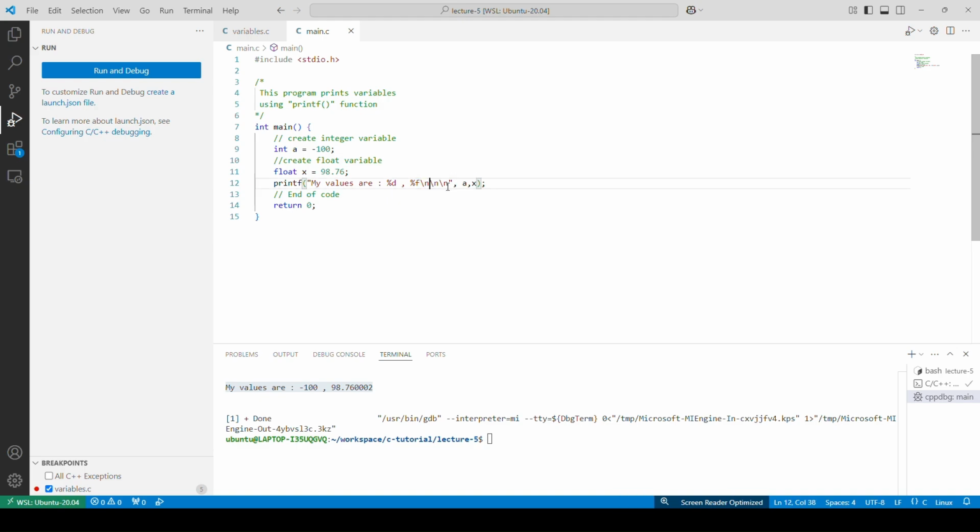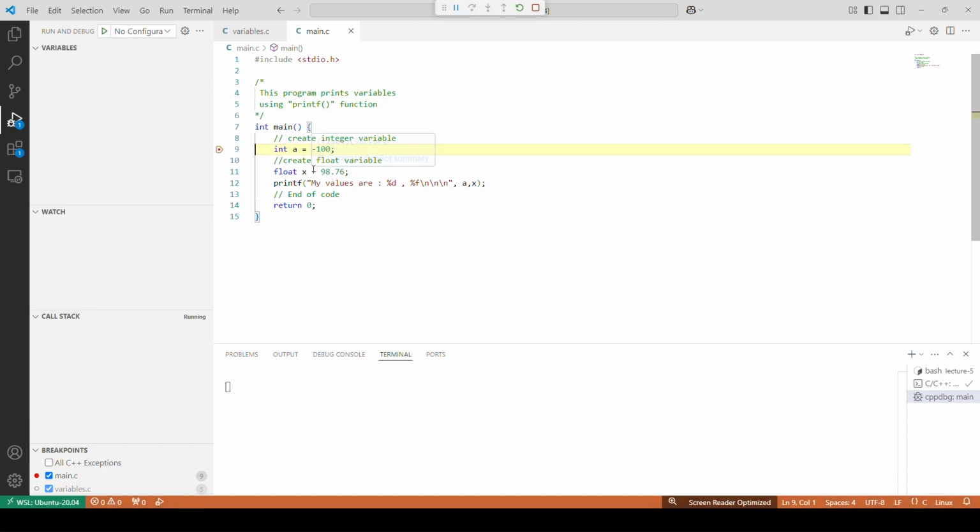I give \n. You can give it multiple times so that many blank lines will be added after your message. As I gave %d first, I have to give an integer, and then a float. The values of these two will be printed. We will run this. In Visual Studio Code you can add a breakpoint like this, and then go and start debugging, so that the program will stop here.